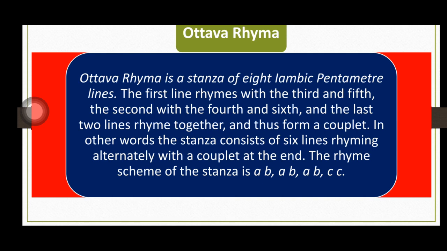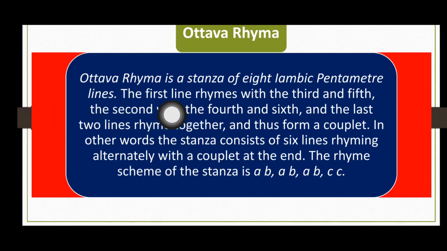Penta means that there will be 5 feet and 10 syllables, and each foot will be structured as unstressed and stressed. The difference is that the Chaucerian stanza has 7 lines, while this stanza has 8 lines, and otherwise the same structure.